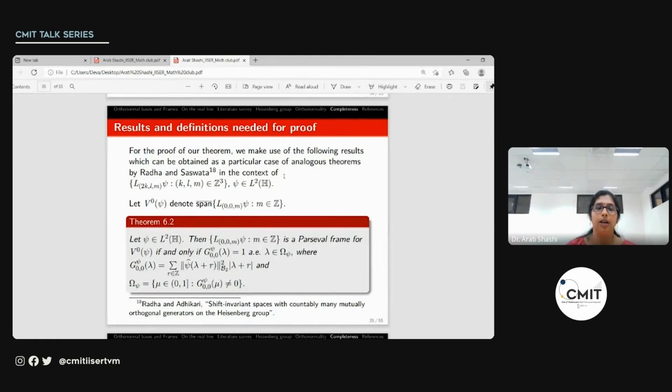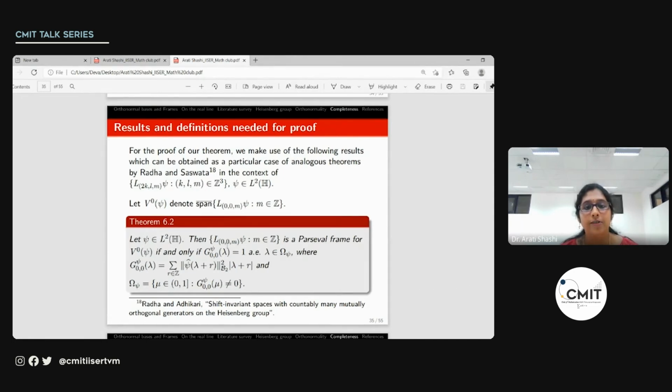So here we consider the principal shift invariant space. What we mean by that is, if we take a function psi, we take all the translates of psi, take its closed linear span, then what we have is a shift invariant space, and this is in fact called the principal shift invariant space generated by psi. So we denote it by V naught of psi, and this theorem gives a characterization for the system of translates of this form to be a Parseval frame for its closed linear span. That is, for the principal shift invariant space generated by psi.